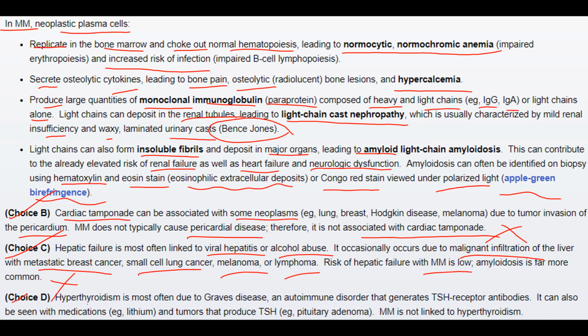In choice D, hyperthyroidism is most often due to Graves' disease, which is an autoimmune disorder that generates TSH receptor antibodies. It can also be seen with medications like lithium and tumors that produce TSH, for example pituitary adenoma. Multiple myeloma is not linked to hyperthyroidism and hence it was not correct.